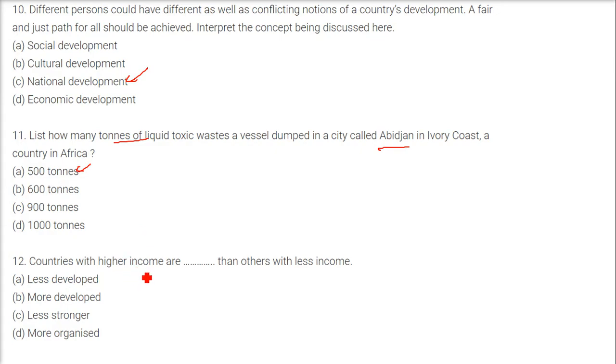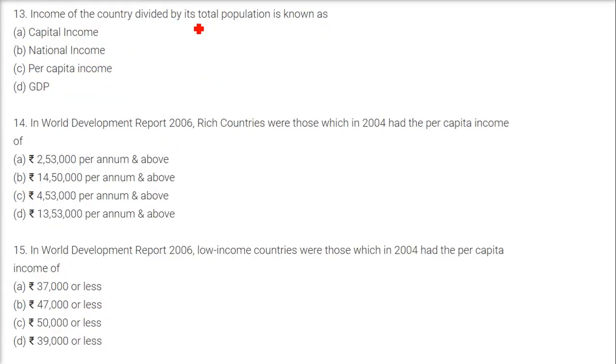Countries with high income are more developed than others with less income. Income of the country divided by the total population is known as per capita income. In the World Development Report 2006, rich countries are those which in 2004 had a per capita income of 4,53,000 and above. In 2011, it has changed, and rich countries are those with 8.6 lakh. This is 4.53 lakhs.